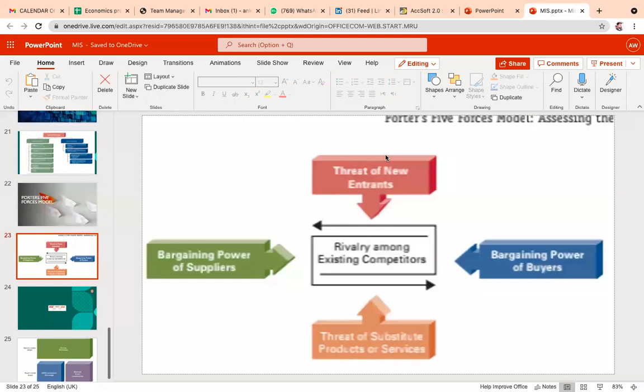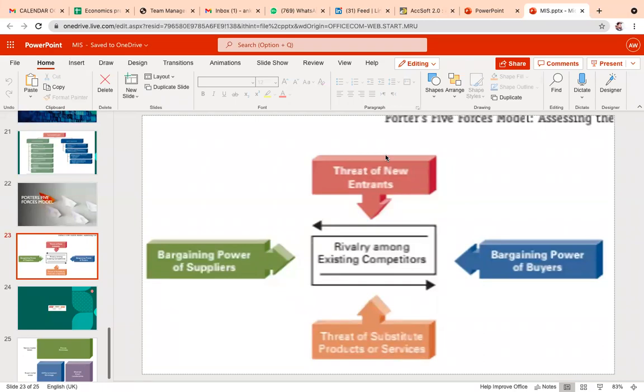Because when I'm talking about threat of new entrants, definitely we are talking about the barriers and the pressure that the existing companies feel in the market. Whenever a new competitor enters the market, it creates some tension in the mind of the existing company if the entrant is superior to you. Recently we can see the example of Hyundai facing competition from Kia Motors and Nissan.